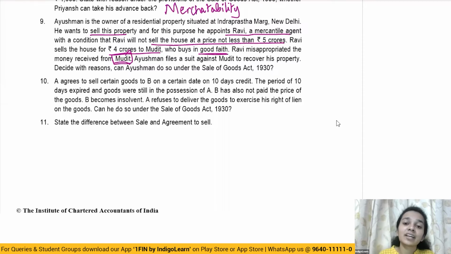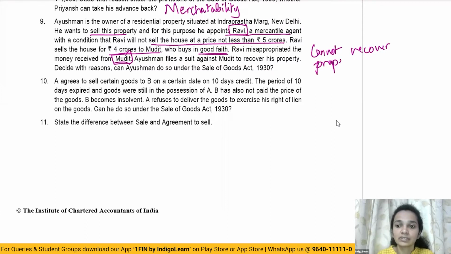However, he can recover the loss from his mercantile agent, Mr. Ravi. So in this particular situation, what can be done? Ayushman cannot recover property. The conclusion to this question would be cannot recover the property from Mudit. However, he can recover loss from Ravi.